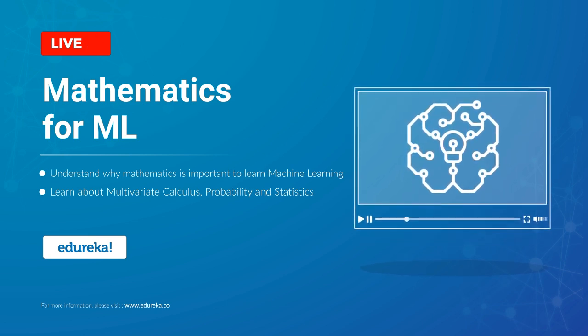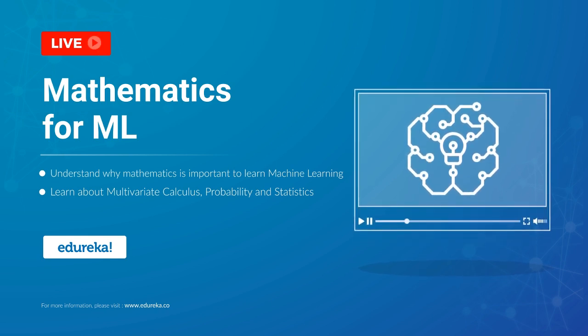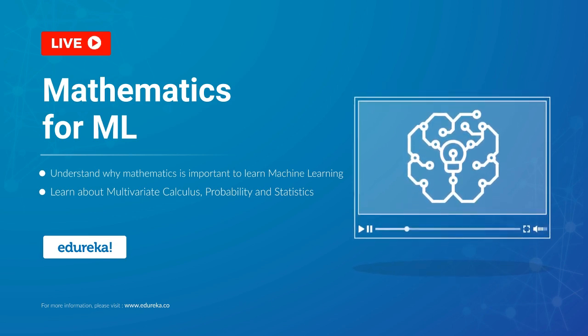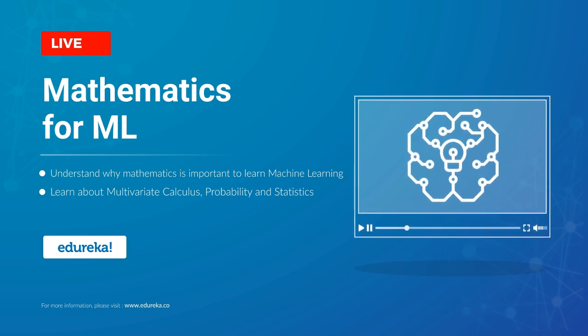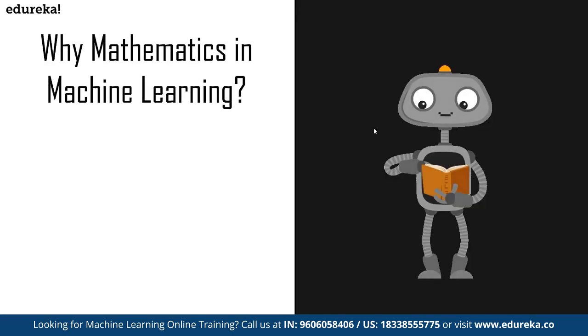When we talk about machine learning, ML is basically data intensive, and before we can get started working in the machine learning component, we have to know how the data has to be manipulated. And for data manipulation, we have to know the mathematics, because at the end, we have to apply the logic. For that, we have to know what exactly the logic is and how to work around it. So the main agenda is to discuss mathematics in machine learning, why exactly we need to learn it, and the topics of linear algebra, multivariate calculus, probability, and statistics required for becoming an expert in machine learning modules. First of all, let's discuss why exactly mathematics is required in machine learning.